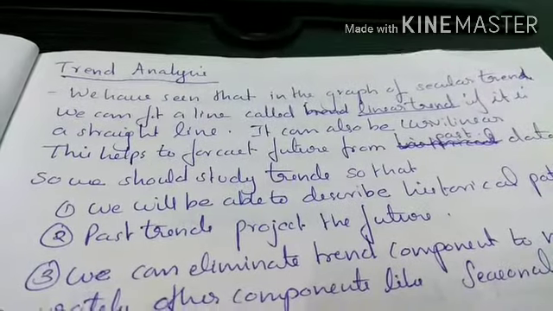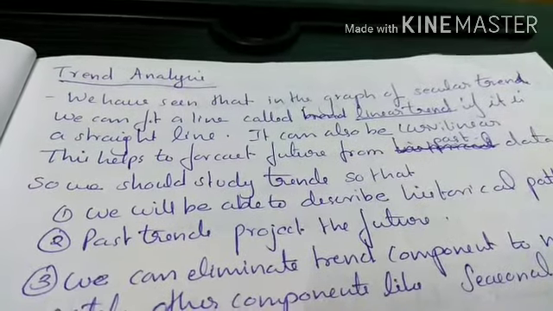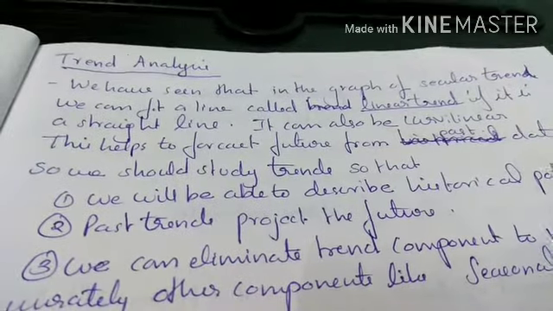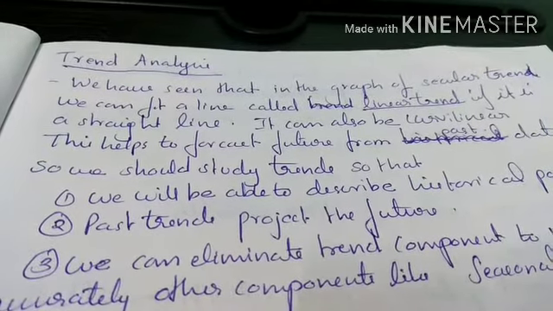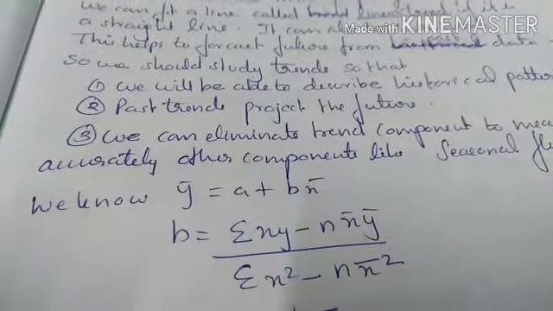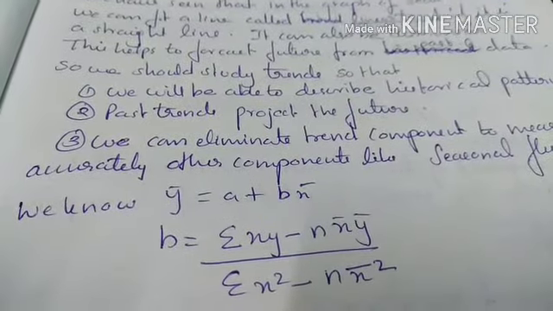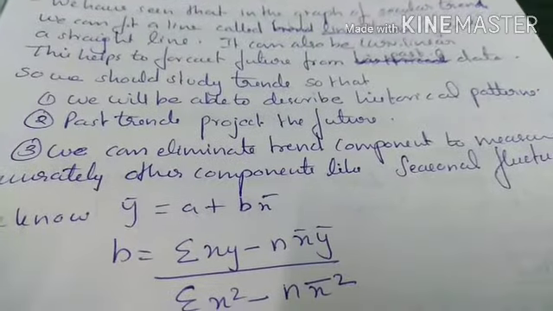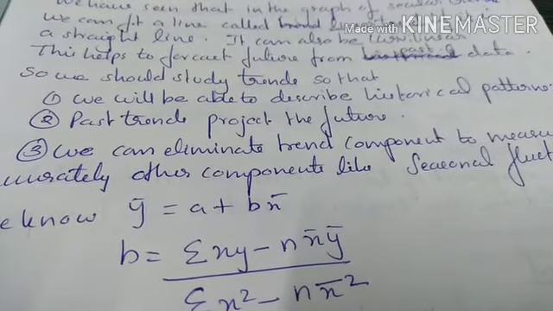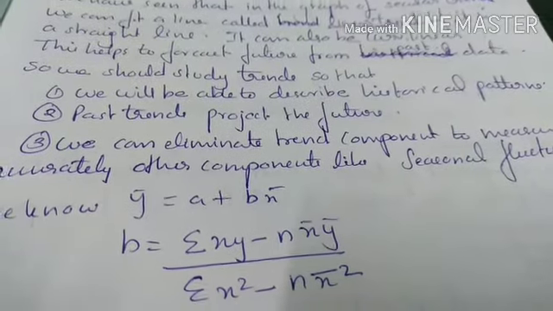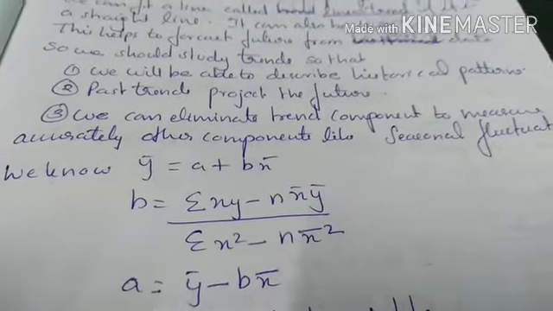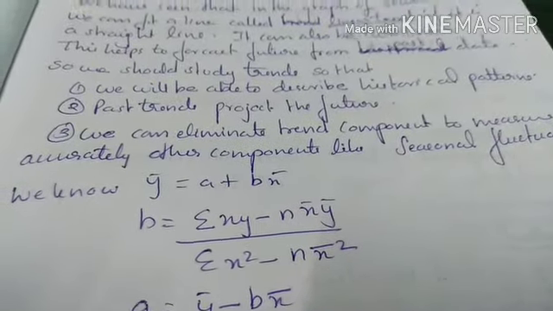Next is trend analysis. We have seen that in the graph of secular trend, we can fit a line called a linear trend if it is a straight line. It can be curvilinear. Also, this helps to forecast future from the past data. So we should study trends so that we will be able to describe historical patterns. Past trends project the future. So if we know the past trend, we can project it into the future, and we can also eliminate trend component to measure accurately other components like seasonal fluctuations.